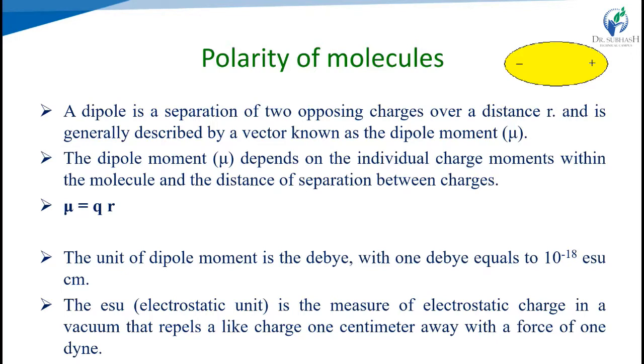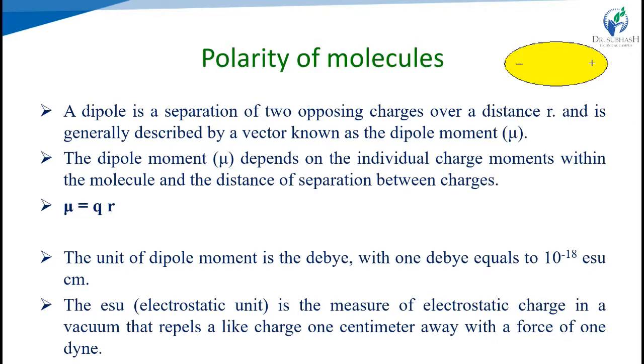So mu is equal to q upon r. Here q is the magnitude of the separated charge and r is the distance between them. The greater the charge, the larger the dipole moment will be, and the smaller the distance, the larger the dipole moment will be.